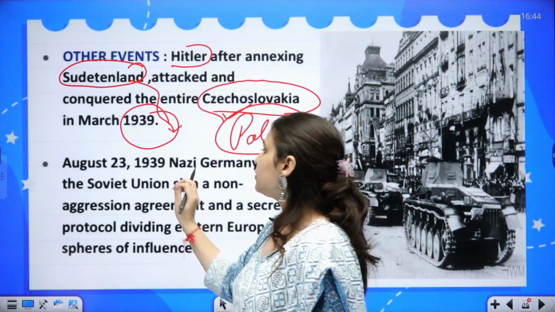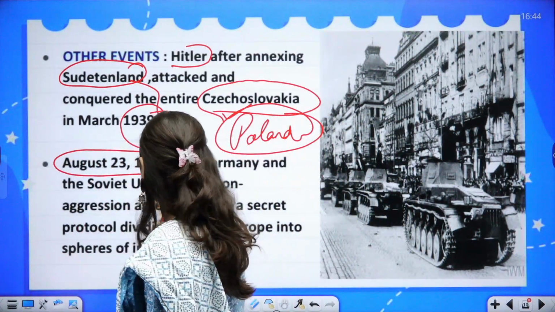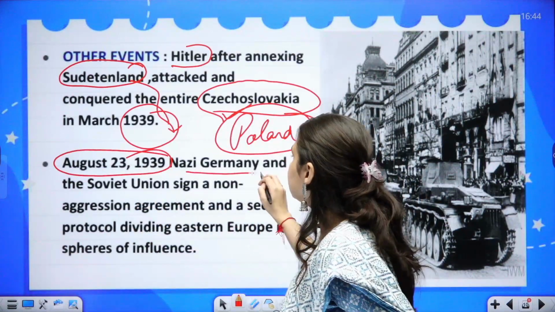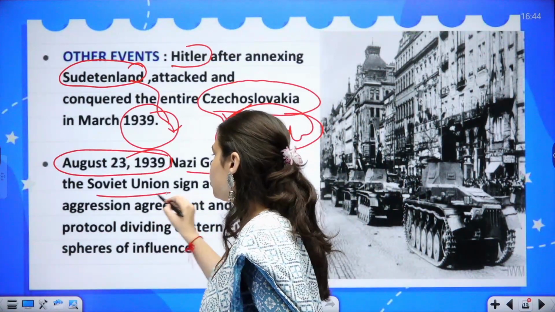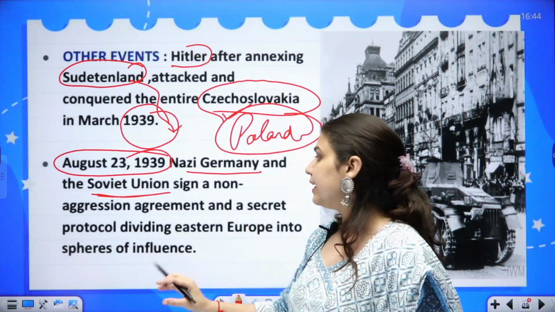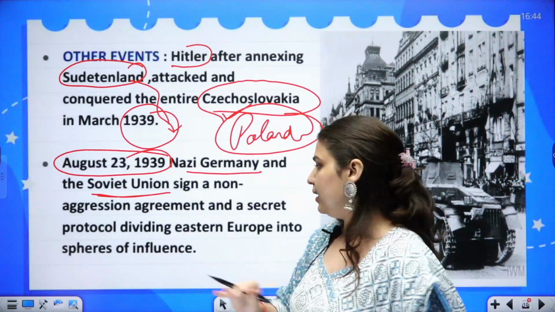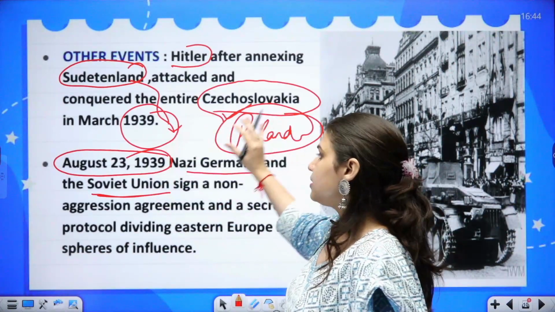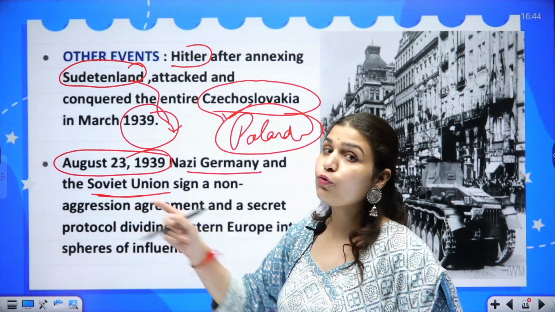Now moving towards August 23, 1939. This is a very important part, because Nazi Germany and the Soviet Union signed a non-aggression agreement, that if Germany attacks Poland, then the Soviet Union would not interfere.